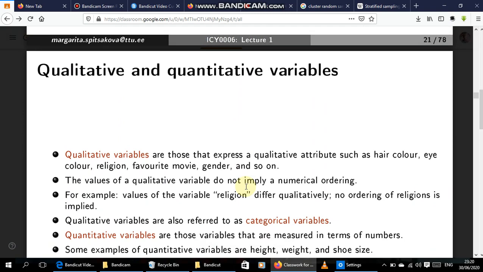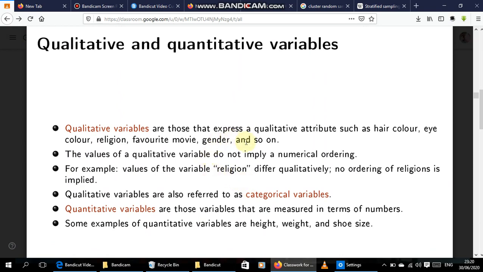And when we say it's qualitative or quantitative, qualitative variables are those that express a qualitative attribute such as hair color, eye color, religion, favorite movie, gender, and so on. So there are categories. Here there are no numbers. Even if you use numbers, they don't mean numbers, they still mean categories. Okay, so here there are names. You look at the names such as the hair color, the eye color, religion.